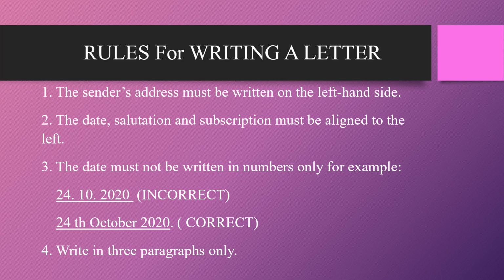For example, the first date that is mentioned over there is actually not the correct format for the date. So we need to follow the second one, which has the TH, and October is written in full. So that is the correct way to write the date. Make sure that the TH is on the line. Write in 3 paragraphs only.